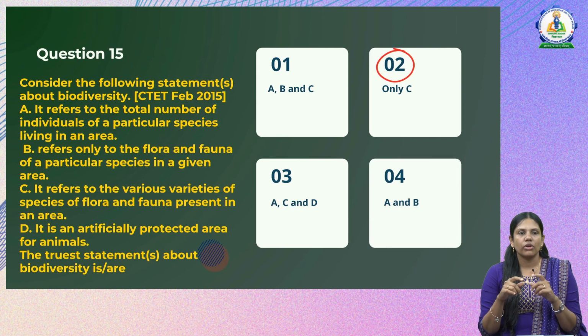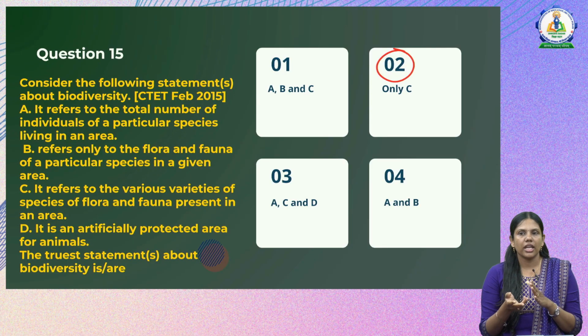Refers only to the flora and fauna of particular species in a given area. That is also incorrect, because biodiversity doesn't only talk about the flora and fauna in that particular area, it refers to the various varieties of species of flora and fauna present in an area. Then, it is an artificially protected area for the animals. No, biodiversity is not an artificially protected area like a zoo or a national park. So that is also incorrect. So the correct answer is only C. The true statement here is only C, and that is option 2.